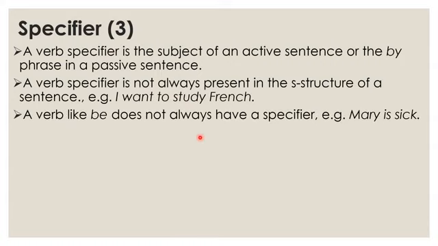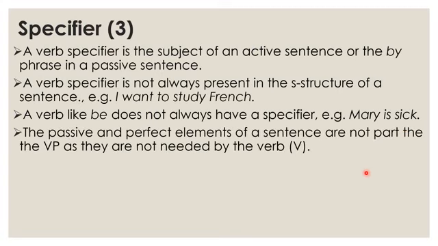A verb like be does not always have a specifier, like Mary is sick. So is here doesn't have a specifier, because Mary here belongs to sick. Whose sickness? It's Mary's sickness which we talk about. So Mary is a specifier of sick, and it's not a specifier of is, because is a dummy verb. It does not have any meaning, and it doesn't need any specifier. Even in Indonesian, is is not present. Mary sakit, and the sickness belongs to Mary. So Mary here is a specifier of sick.